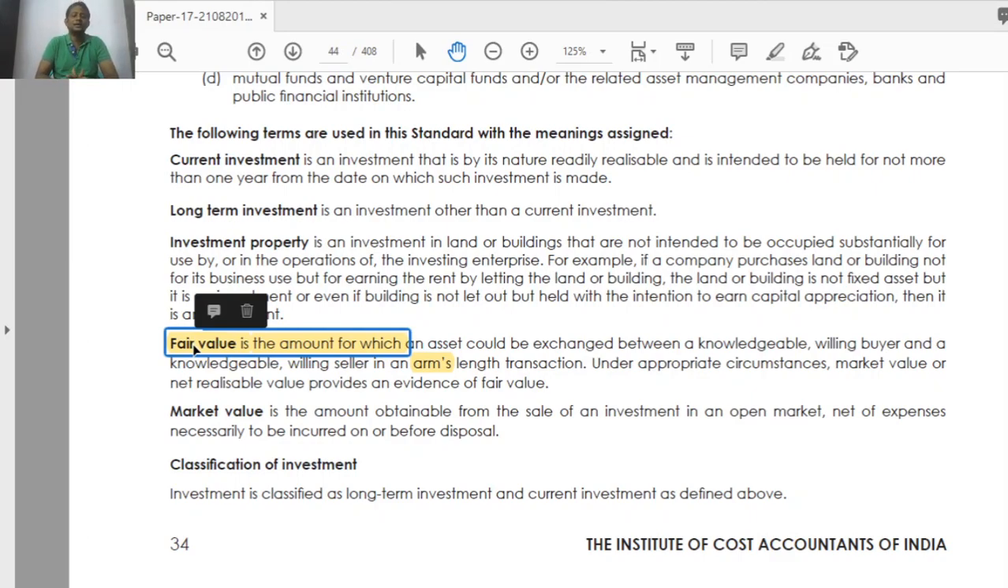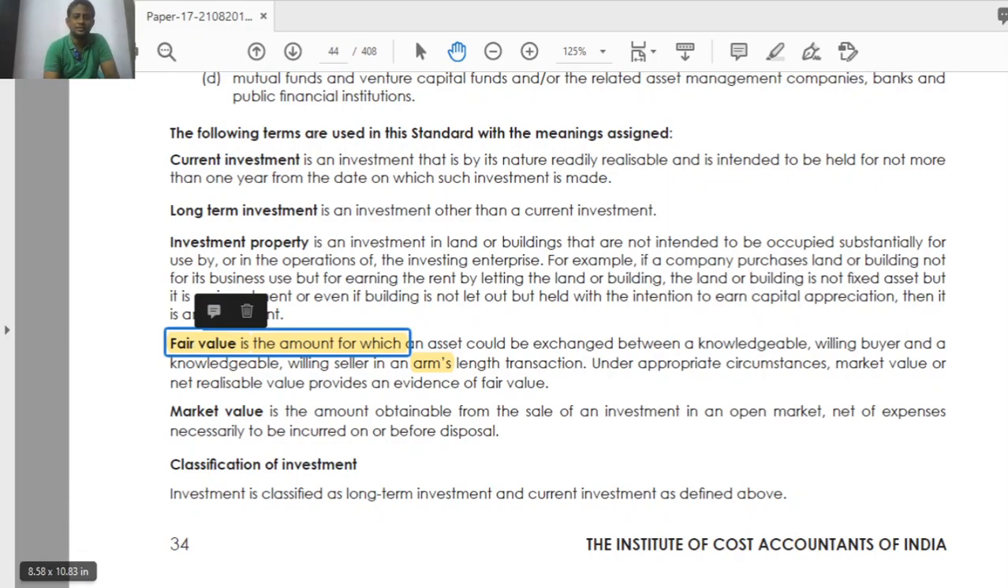Okay. What is the next item? Market value. Market value is the amount obtainable from sale of an investment in an open market, net of expenses necessarily to be incurred on or before disposal. So if I sell some investment in the market, what I will get after reducing the selling expenses, for example brokerage, commission, all those things. After reducing these selling expenses, whatever I get, that is the market value, if I want to sell the investment.